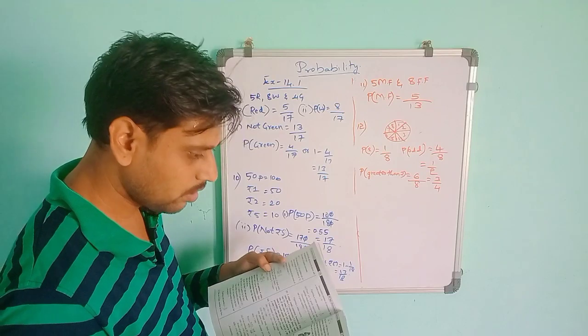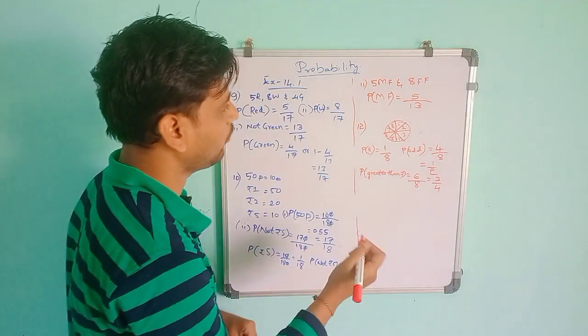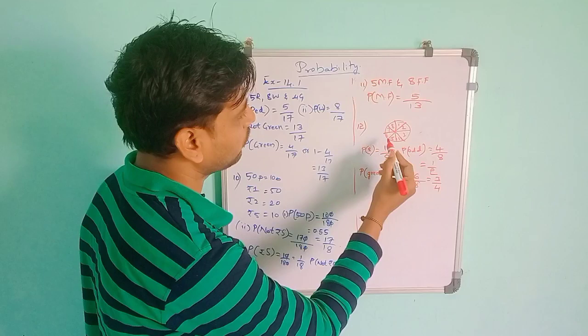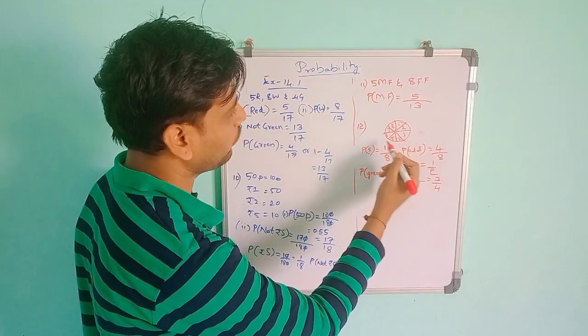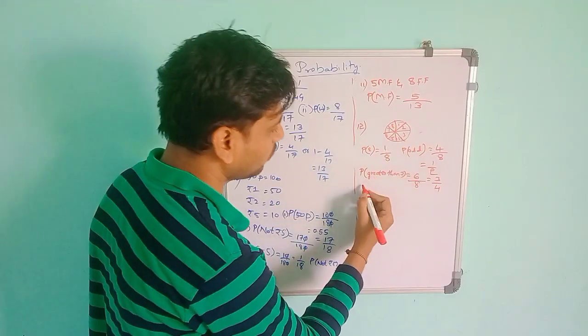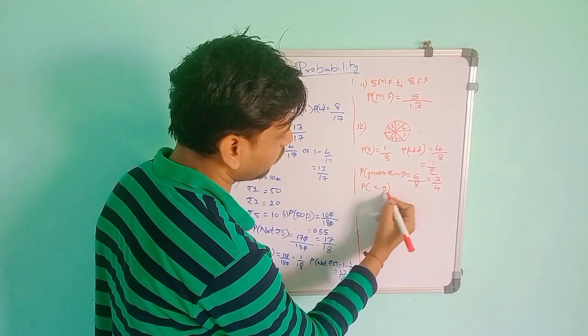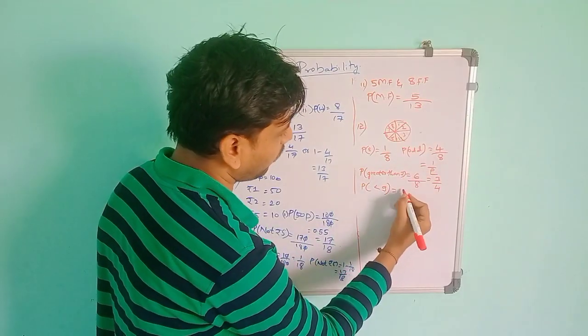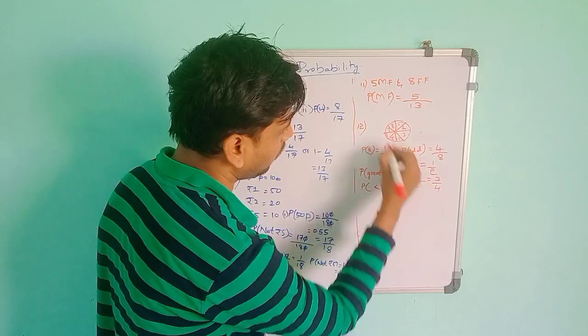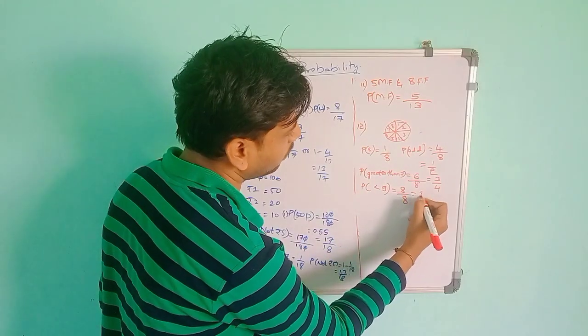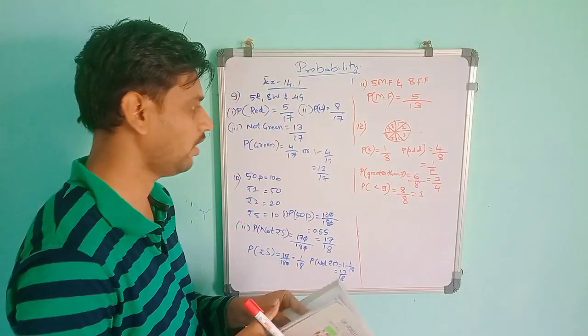Then a number less than 9. A number less than 9 contains all the 8 numbers, because it includes 1, 2, 3, 4, up to 8. So 8 numbers are there. P of less than 9 is 8 divided by the total number, which is 8. So 8 by 8 gives 1. 1 means it is a sure event happening.